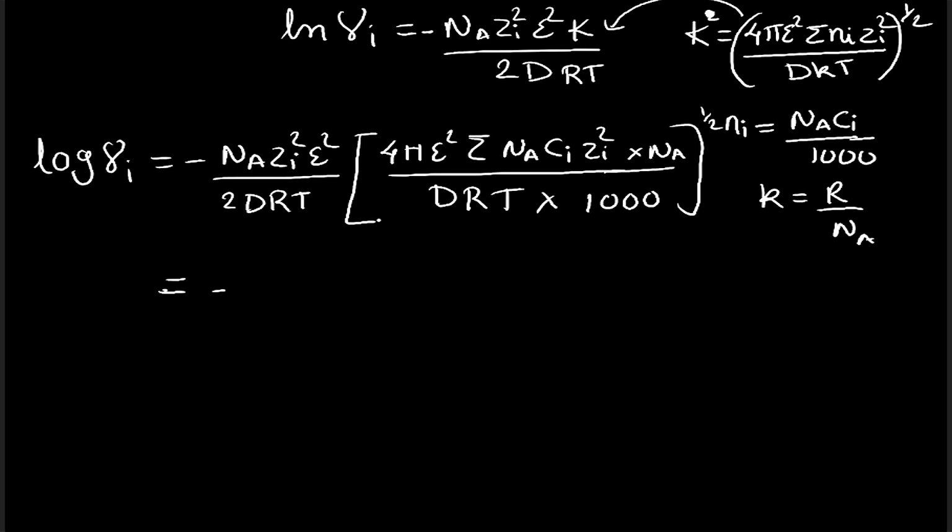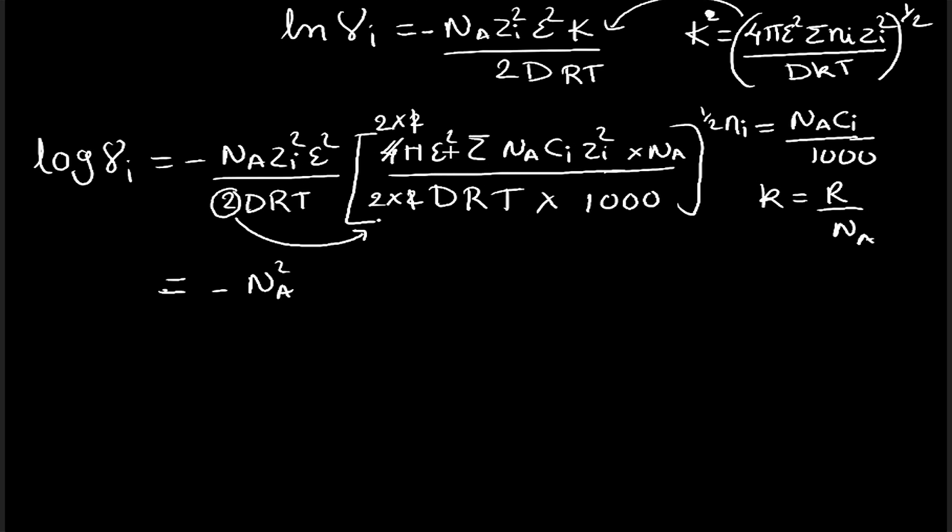So we will take Na outside, so this is Na square. Similarly we will take this 2 inside over here, so this will become 4, and I could write 2 into 2. Similarly this 4 I could write 2 into 2, so this 2 will be cancelled out. Why I am doing it, I will be just telling it again.